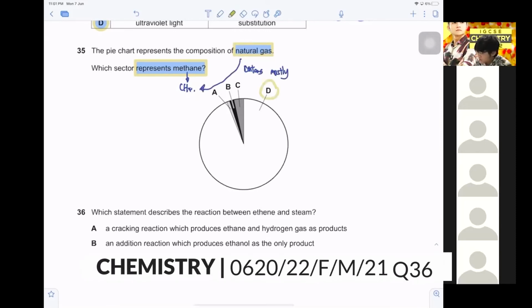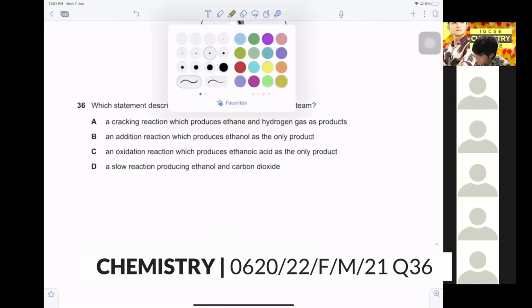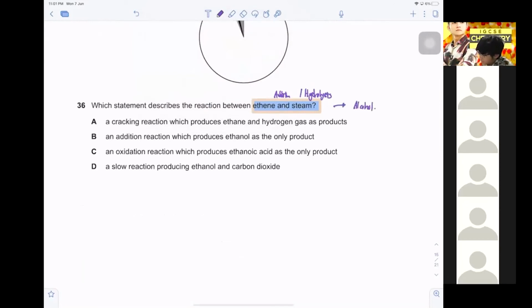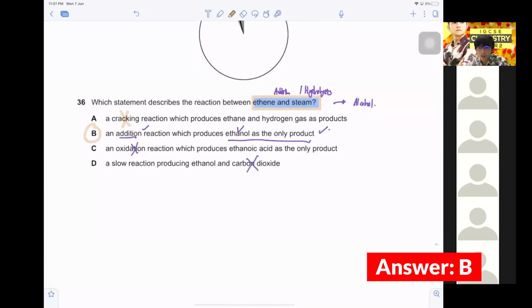Okay, next, which statement describes the reaction between ethene and steam? This reaction we call addition, or hydrolysis. And what will happen is that you will get an alcohol at the end of the day. Addition reaction, cracking reaction. Oh my God, I just wrote down cracking earlier. Addition reaction, yes, correct. Ethanol, yes, correct, because it's addition. Oxidation, no, it's not. Slow reaction producing, you don't produce carbon dioxide. The answer is B, right?